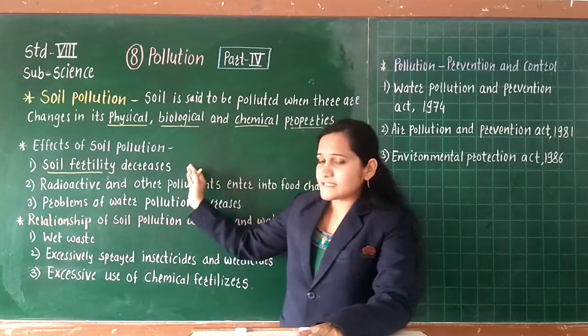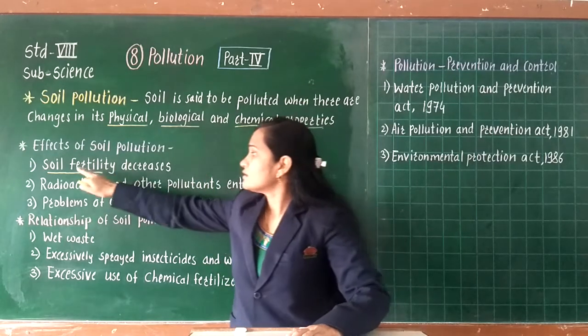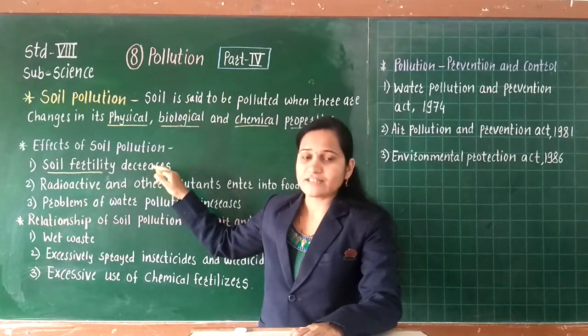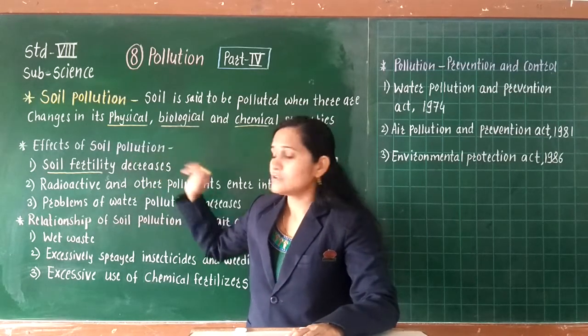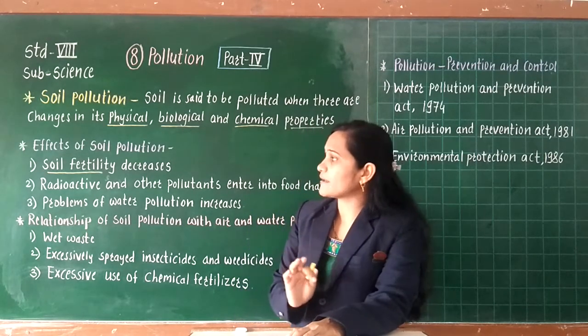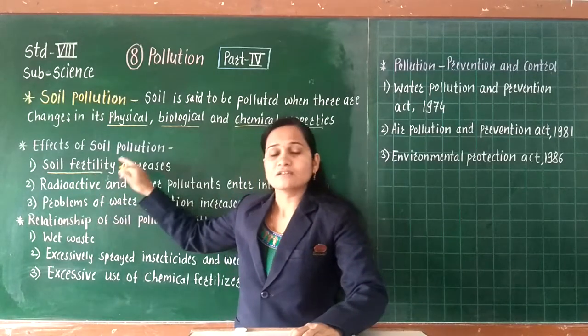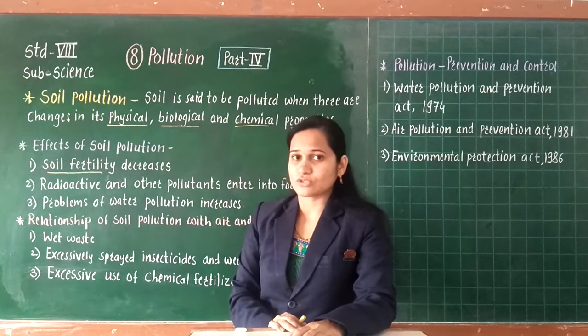When acidic and salty water mixes into the soil, soil fertility starts to decrease, and this is the first important effect we can see in soil pollution. So the first effect is that the fertility of soil starts to decrease because of soil pollution.